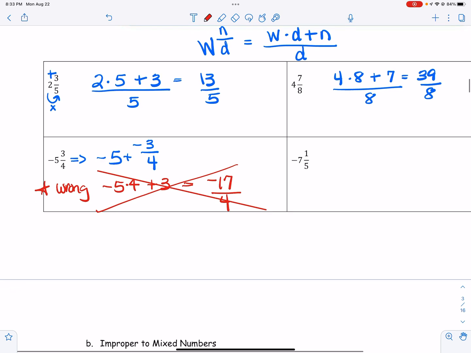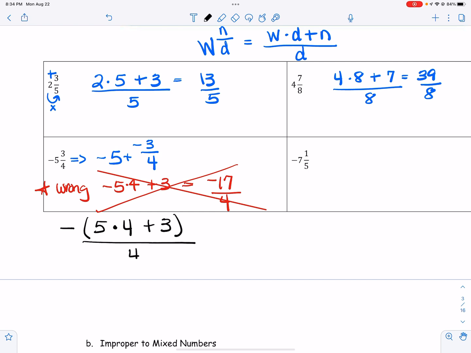So what I tell students to do is think of it this way. You're going to leave the negative sign out in front, and then you're going to take 5 times 4 plus 3, and then put that over 4. So 5 times 4 is 20, and 20 plus 3 is 23. Now I make it negative, okay?